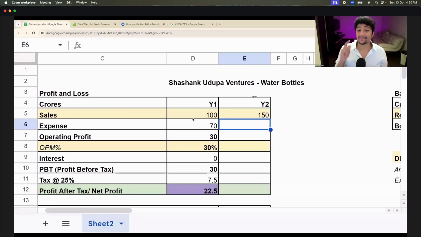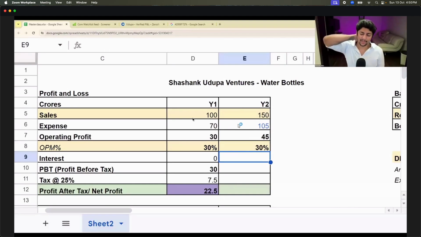Okay. I'm going to say that my expense is 105 crores. That means my operating profit becomes 150 minus 105, 45 crores. And my operating profit margin is 45 divided by 150, which is 30%. Till now, okay? We're all agreeing to this? Wonderful.